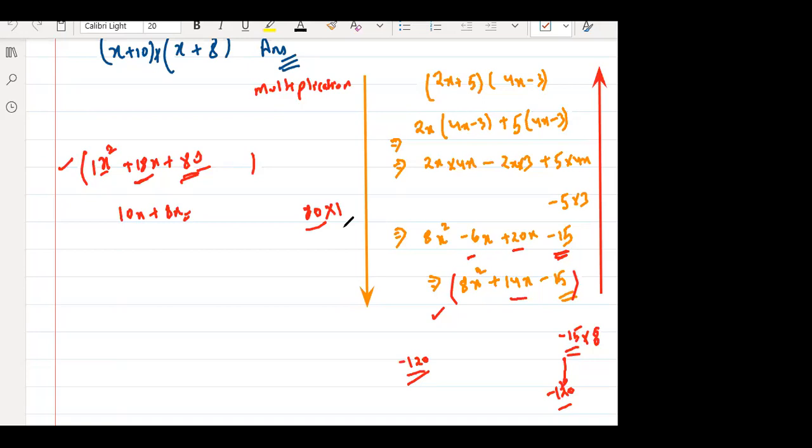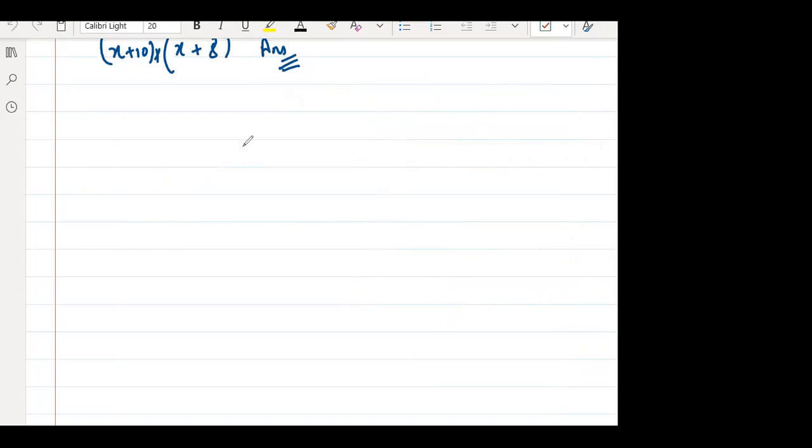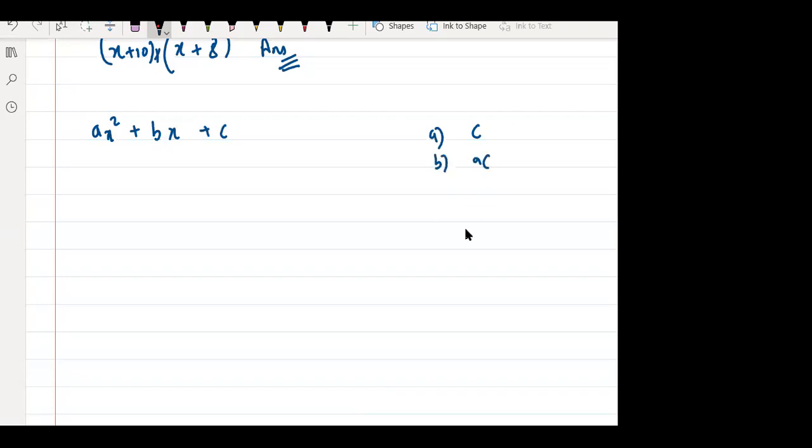So can I say, in general, that if I'm having a quadratic equation like ax square plus bx plus c, tell me, whose factors do I need to find? Option A, option B, of c, whose?